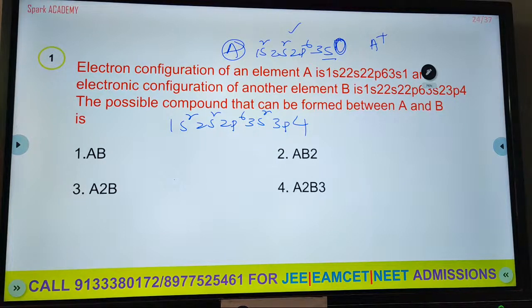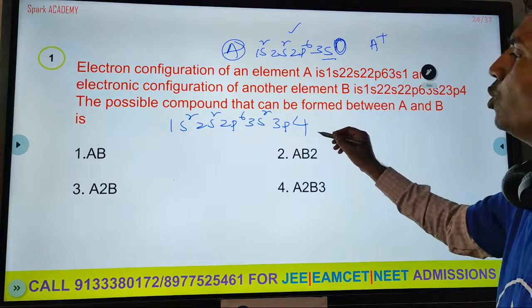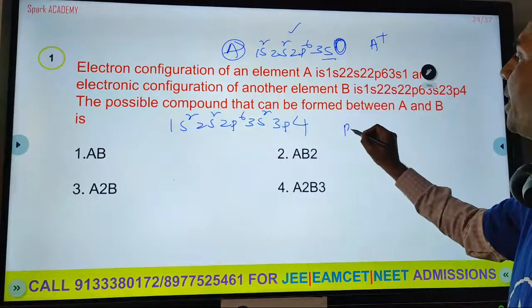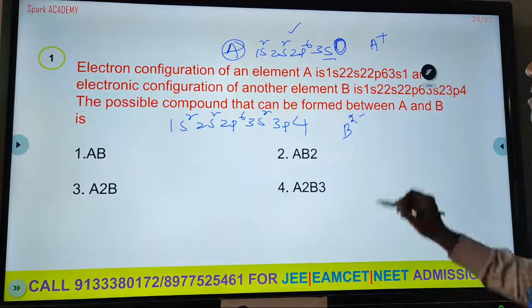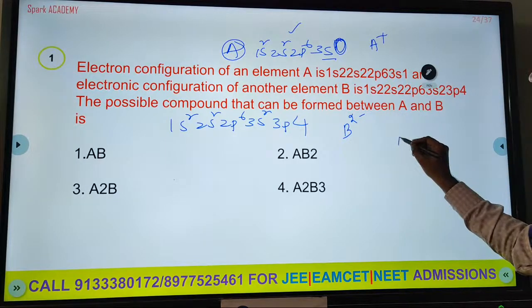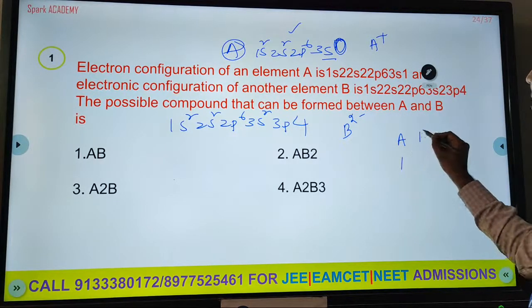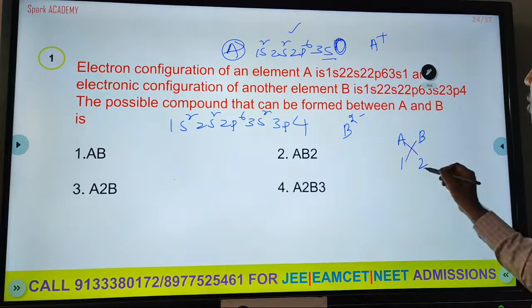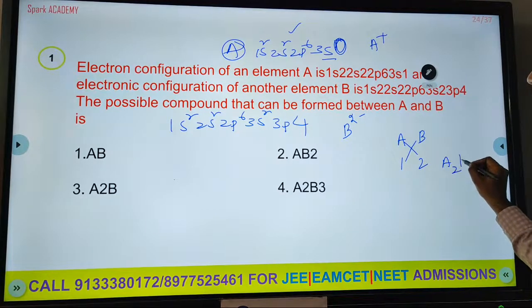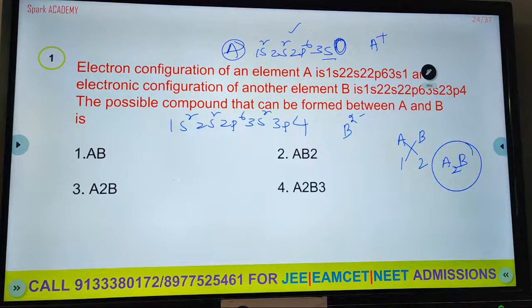Now B: 1s2, 2s2, 2p6, 3s2, 3p4. How many electrons are required to become stable? Already there are 6 electrons in the outer orbit, so 2 more are required. So it gains two electrons and becomes B 2 minus. So the valency of A here is 1, and the valency of B is 2. Crisscross method, A to B. So what is the molecule?